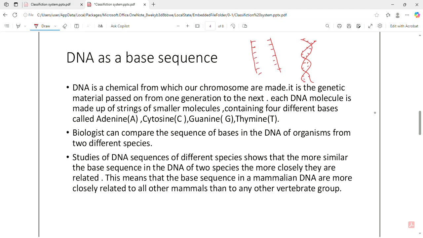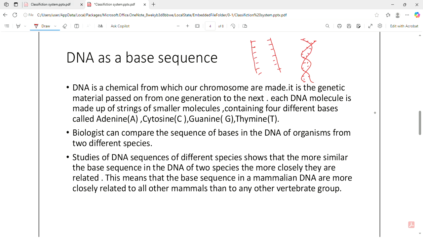DNA is a chemical from which our chromosomes are made. It is the genetic material passed on from one generation to the next. So, for example, human DNA is only passed to the human's offspring. Tiger DNA is passed to the tiger offspring. Each DNA molecule is made up of strings of smaller molecules containing 4 different bases.